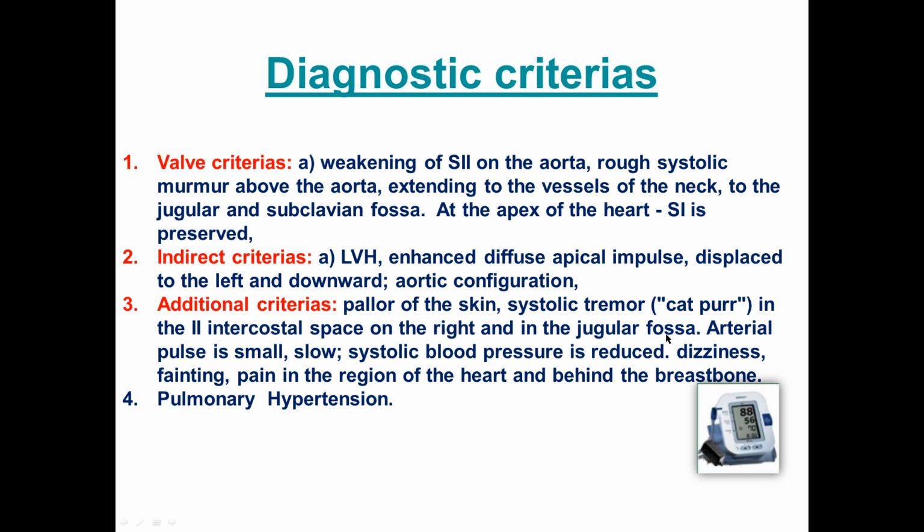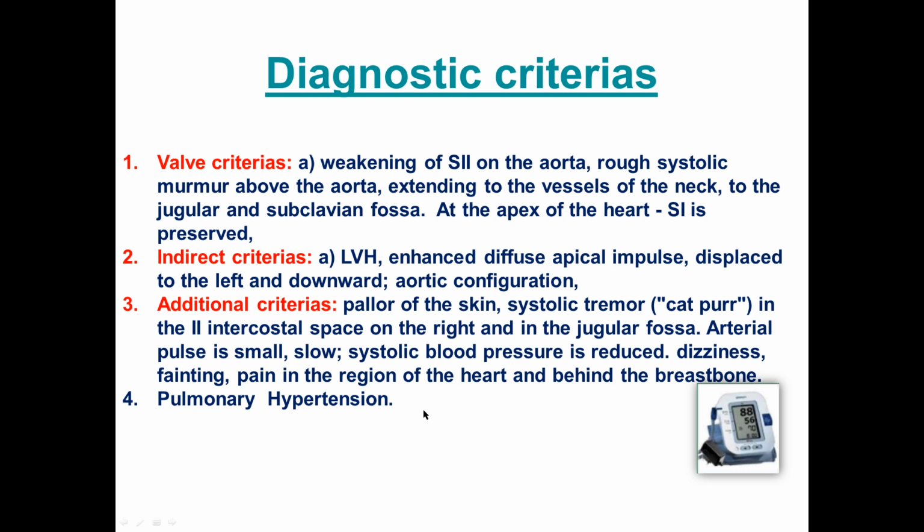Systolic tremor is felt in the second intercostal space on the right and in the jugular fossa. Arterial pulse is small, slow, systolic blood pressure is reduced, with dizziness, fainting, and pain in the region of the heart and behind the breastbone. Why does our patient feel pain?